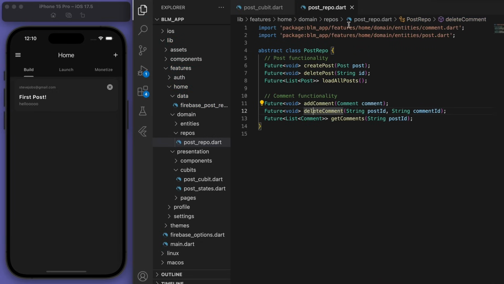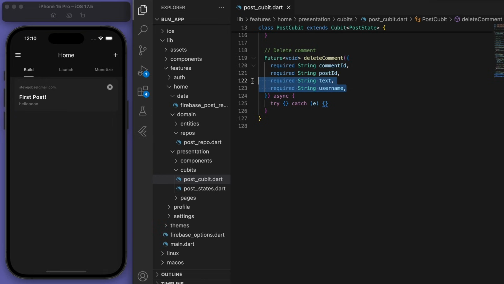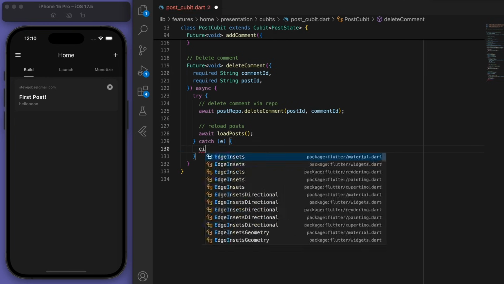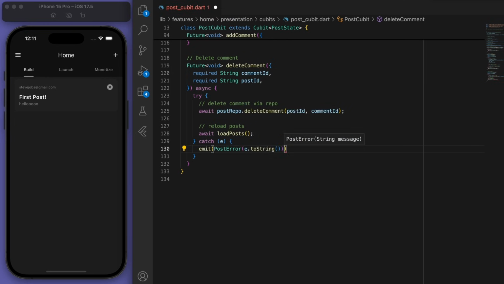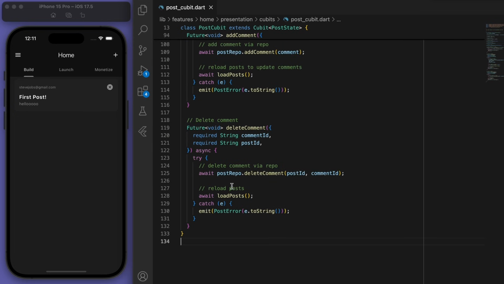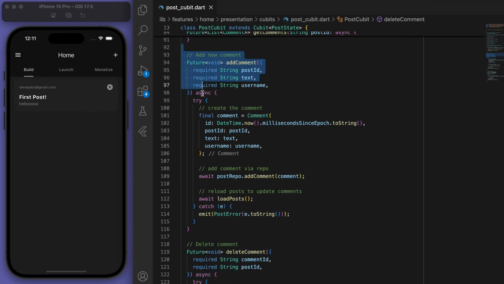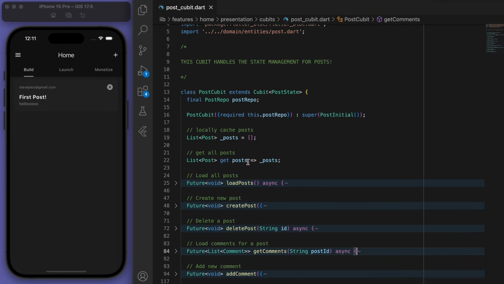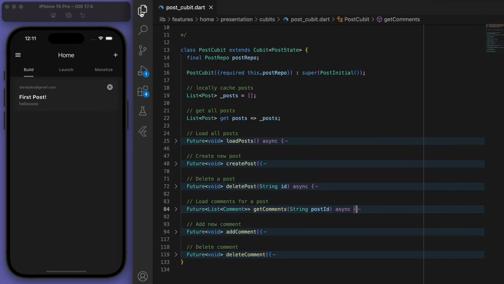Sweet, and then coming back to our cubit, that means we just need to know the comment ID and the post ID to delete. Beautiful, so we got our three methods in the cubit, and everything is looking good.